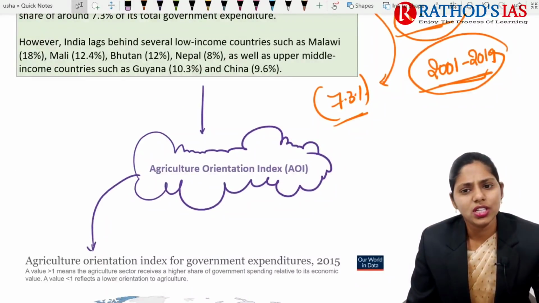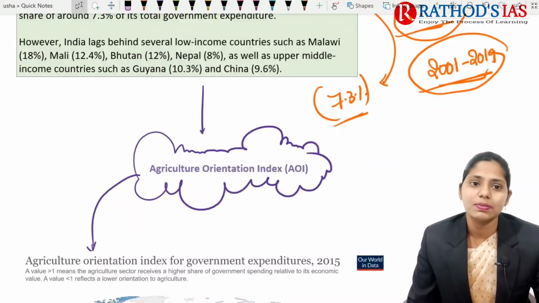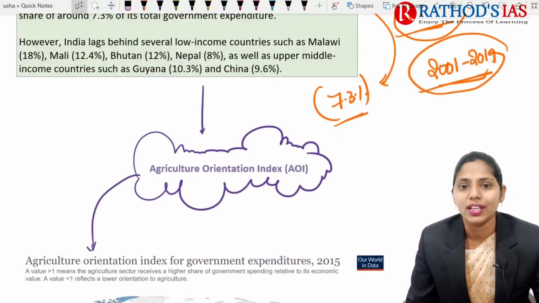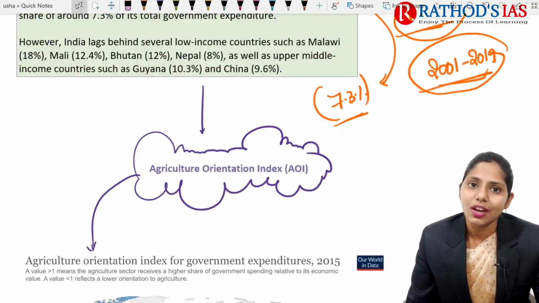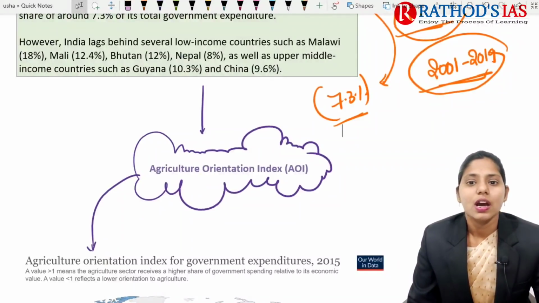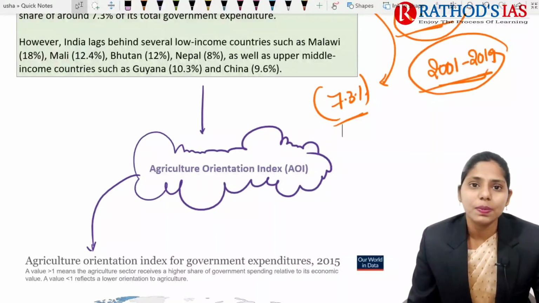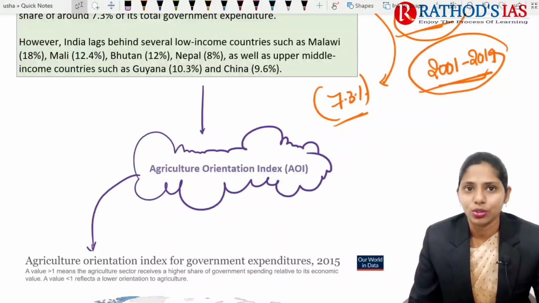But even though it is 7.3 percent of agriculture spending, this spending is very low when we compare it with several low income countries, like Malawi, Mali, Bhutan, Nepal, and even some upper income countries like Guyana and China. They are spending much more compared to India. So this is one cause of concern.